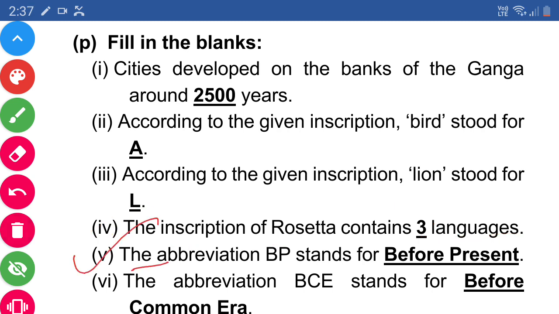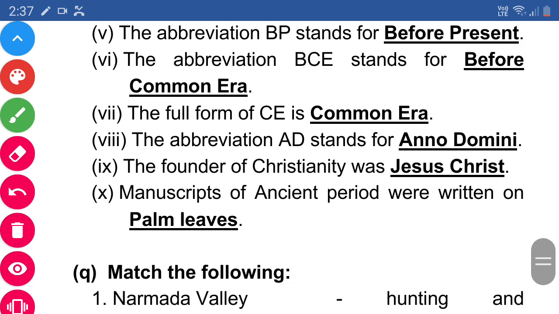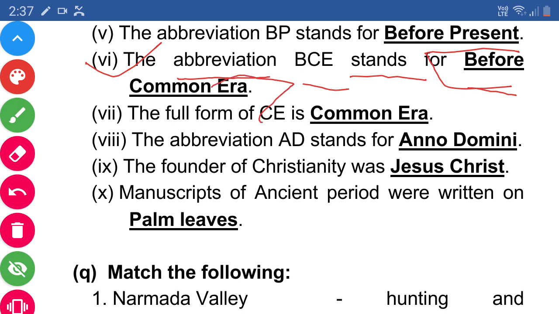Next, the abbreviation BP stands for before present. Next, the abbreviation BCE stands for before common era. The full form of CE is common era.